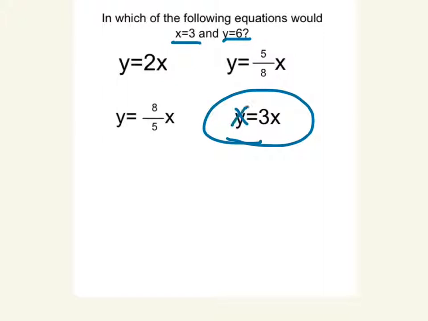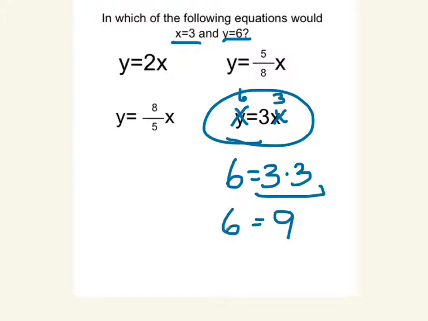So in place of y, I'm going to put a 6, and in place of x, I'm going to put a 3. So I'm going to rewrite it as 6 equals 3. Now because those two are next to each other, that's multiplication, 3 times 3. So then I solve, let's see, 3 times 3 is 9. So does 6 equal 9? No, so this one is not true.